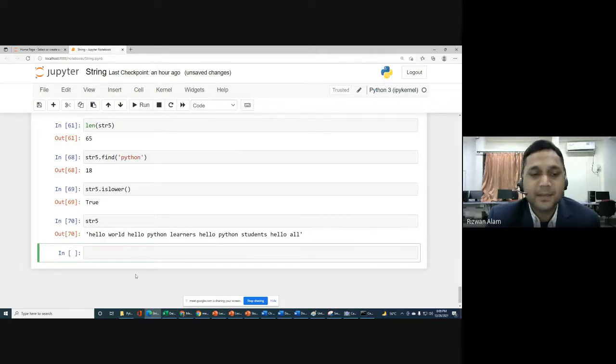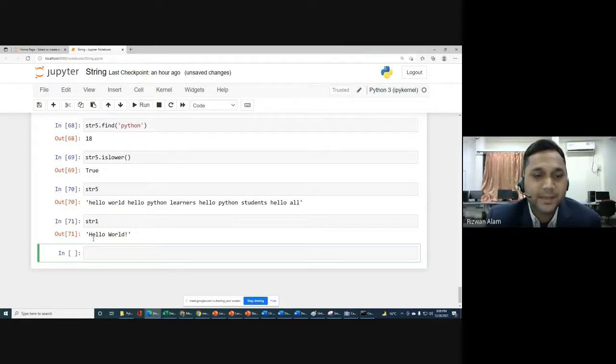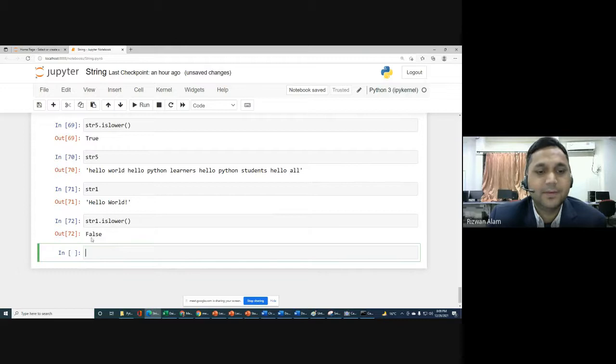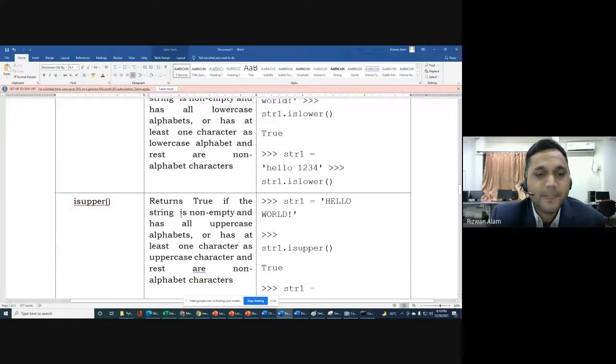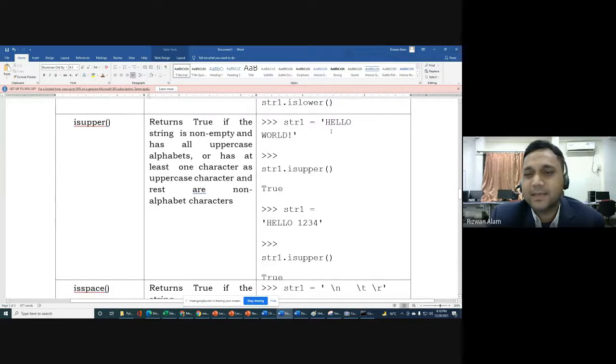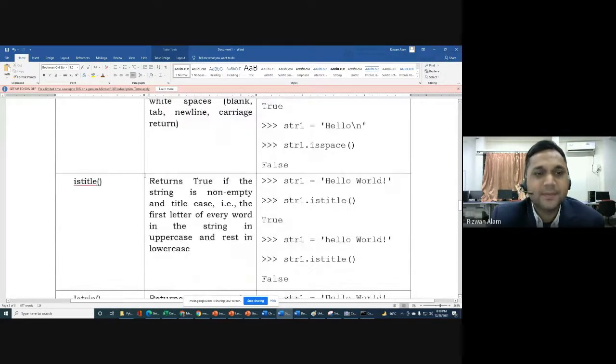If you have, for example, str1, hello world, in which h is capital, w is capital, it means it is in uppercase. Then if you check str1.islower, of course you will get false. So islower, isupper. Isupper means all the characters are in uppercase, then only you will get true, otherwise false.